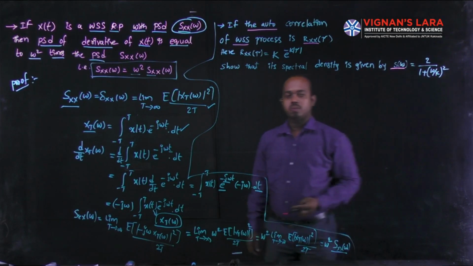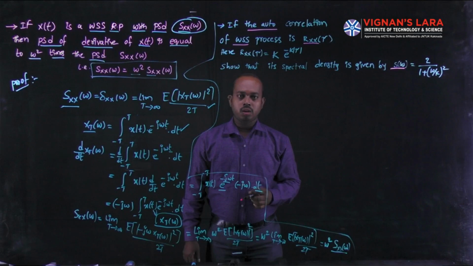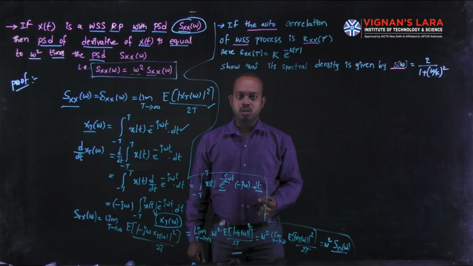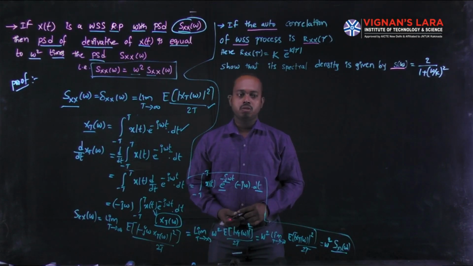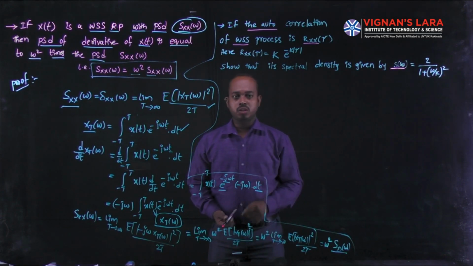Here the statement is given like this. We have to use the formula of the power spectral density and prove the statement given in that data. To prove this property, we have to write the formula of power spectral density.